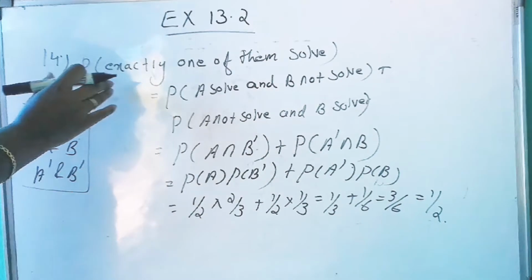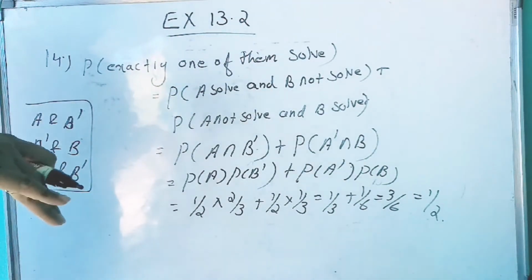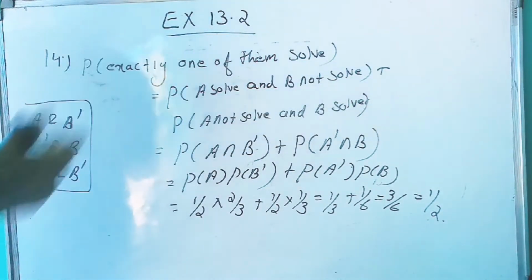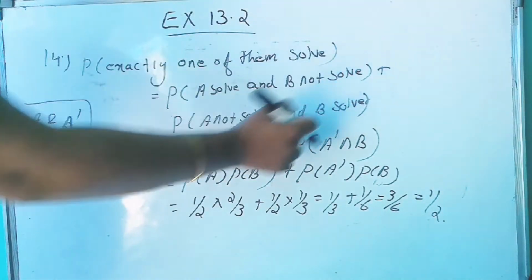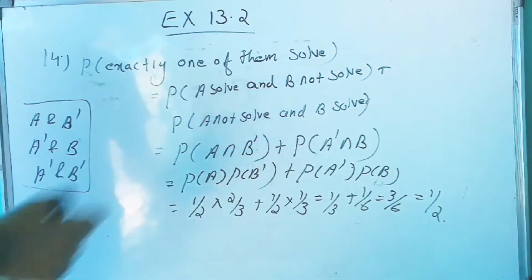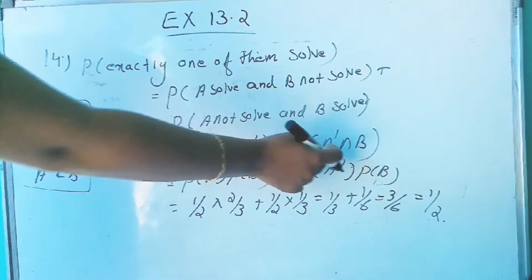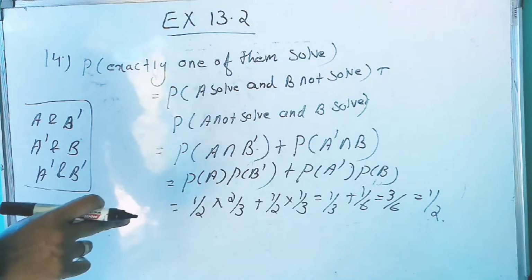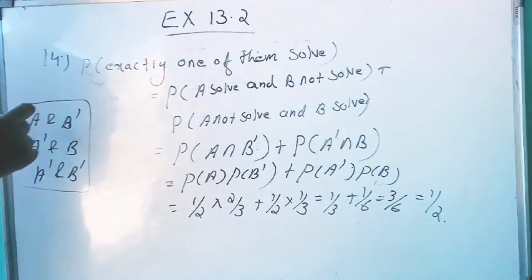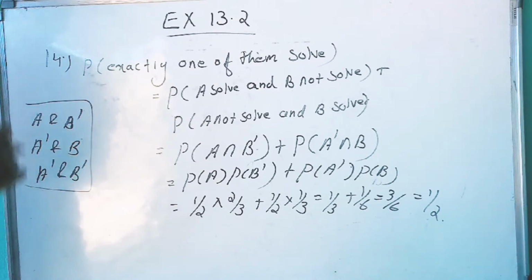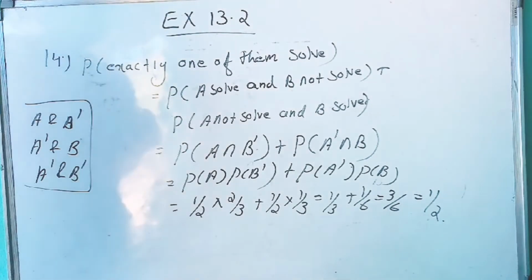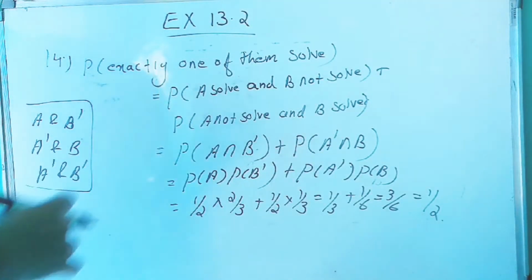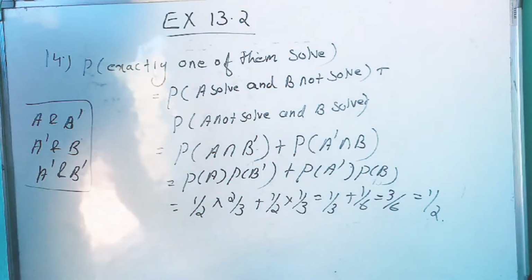Listen carefully. P of exactly one of them solves. Exactly one of them solves means either A solves and B does not solve, or A does not solve and B solves. A solves, not B, that is B complement, and here we have 'and', so intersection. Not A, that is A complement, intersection B. Now by using example number 13, if A and B are independent events, then A and B complement, A complement and B, A complement and B complement are independent events. So we can write it as P of A into P of B complement plus P of A complement into P of B. Now just substitute the values, we will get it as 1 by 2.